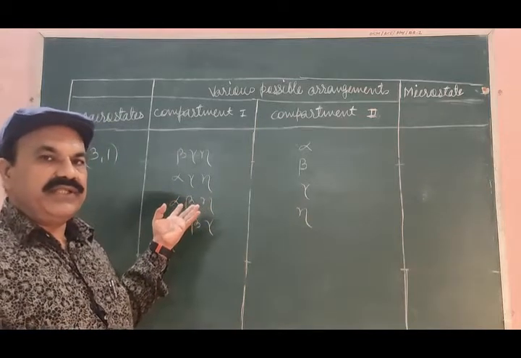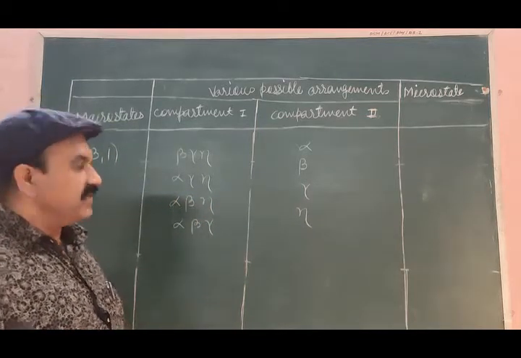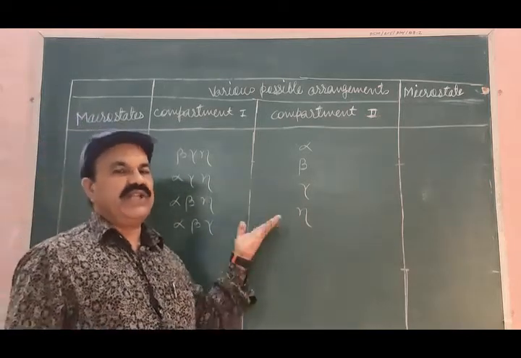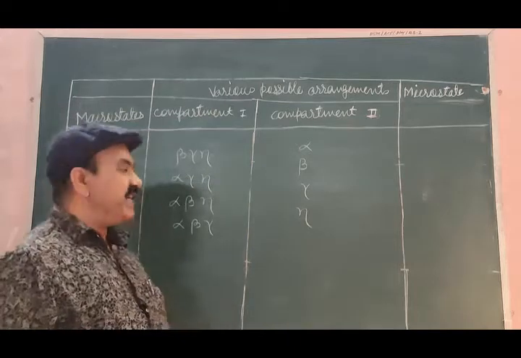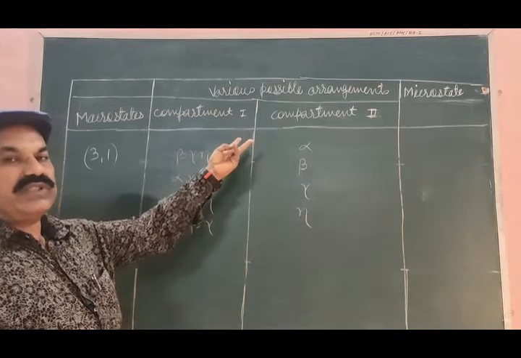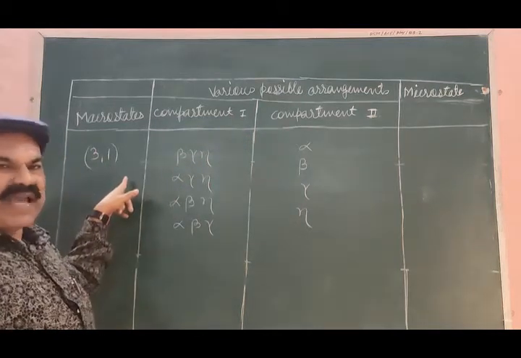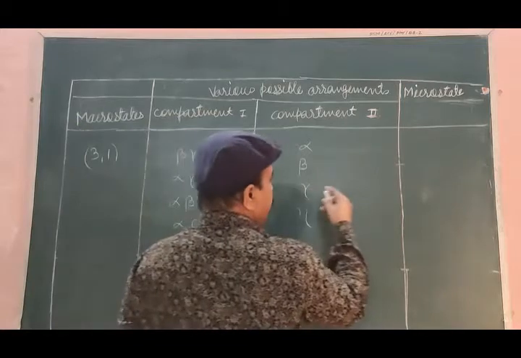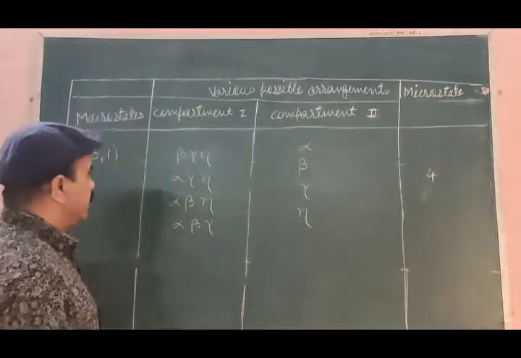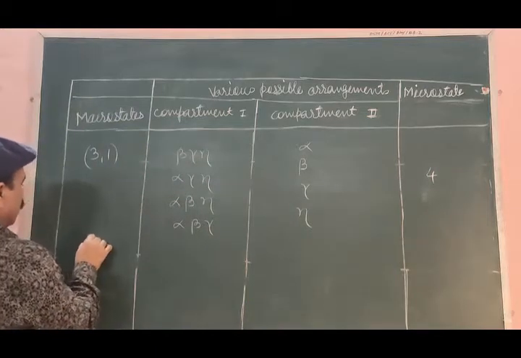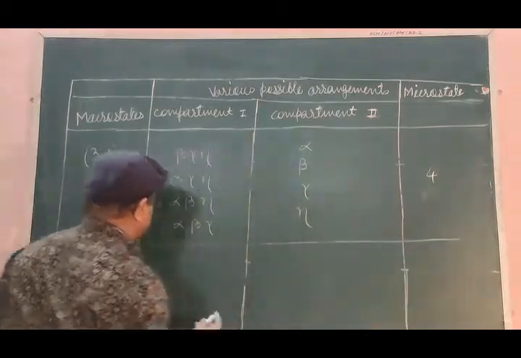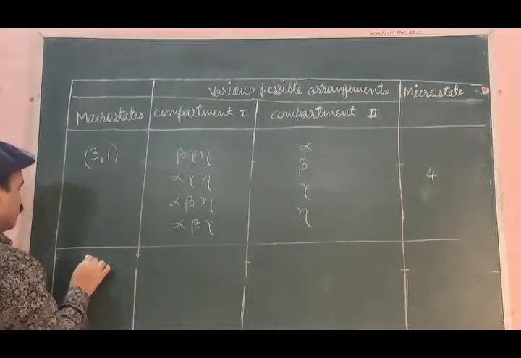Try whether you can have more arrangements in addition to these 4. You will find that these are only the 4 possible arrangements of the distinguishable particles in these two compartments for this macrostate, and therefore this macrostate has 4 microstates. And what is left is finally the last macrostate, and that is 4, 0.